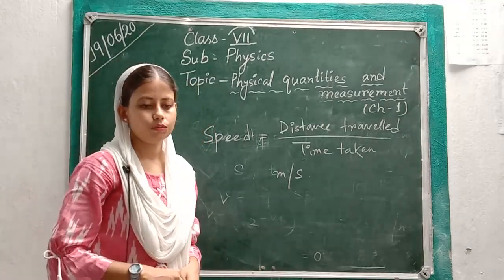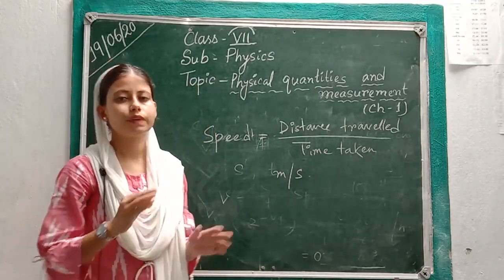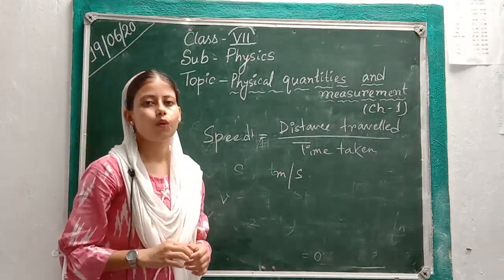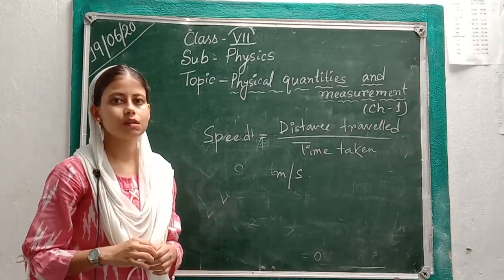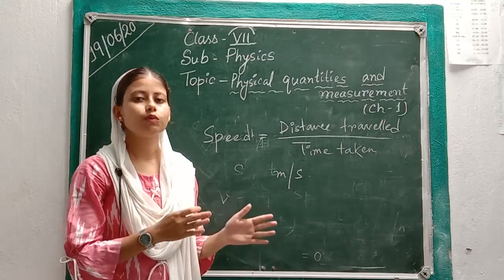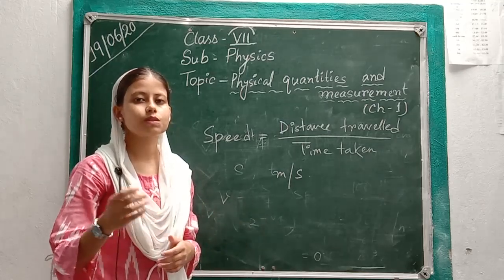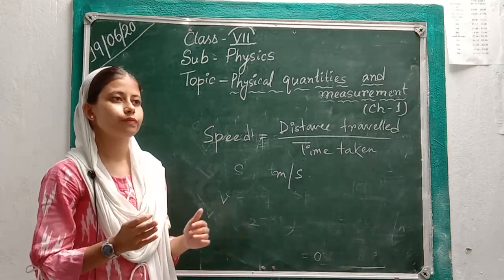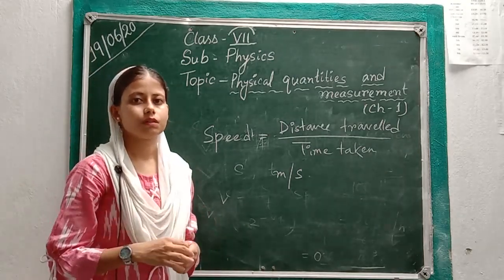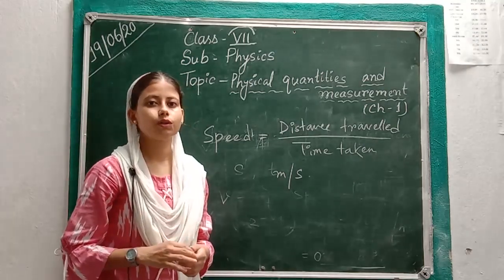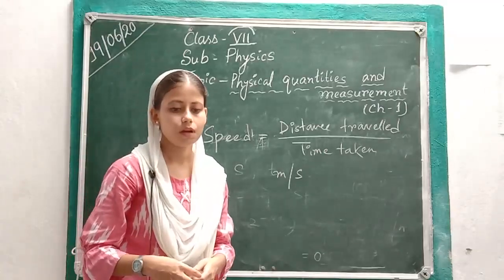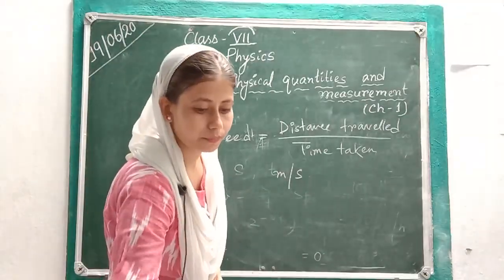Okay. Now there are two instruments which are very crucial in case of speed. One is speedometer and another is odometer. First one, speedometer. Speedometer helps to find out the speed of any moving object. And the next, odometer. Odometer helps to find out the distance traveled by the moving object. Okay. Now this was all about your physical quantities and measurement. Now let's just move on to your exercise.